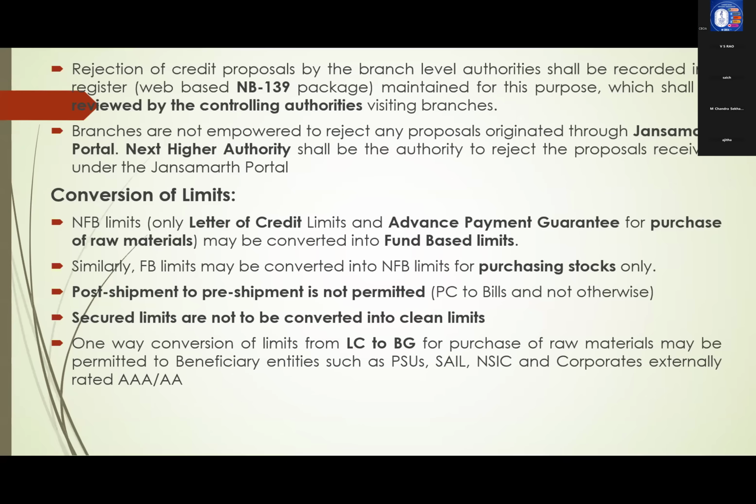Secured limits are not to be converted into clean limits. That means you are losing security, so not permitted. One-way conversion of limits from LC to BG for purchase of raw materials may be permitted to beneficiaries such as public sector undertakings, SAL, NSIC, and corporates rated as AAA or AA. For good corporates, we can convert LC to BG. But conversion is only for procuring raw material. This we have to keep in mind.